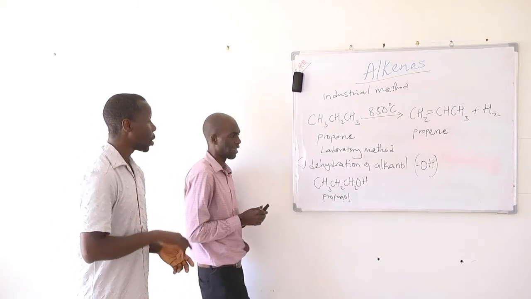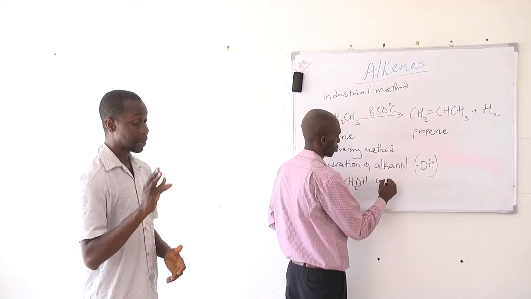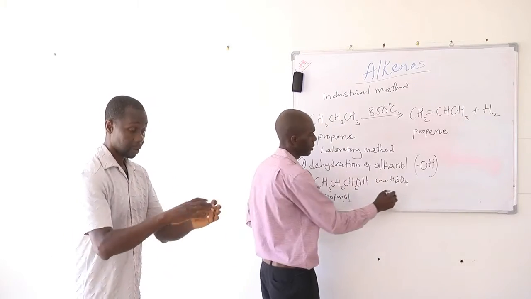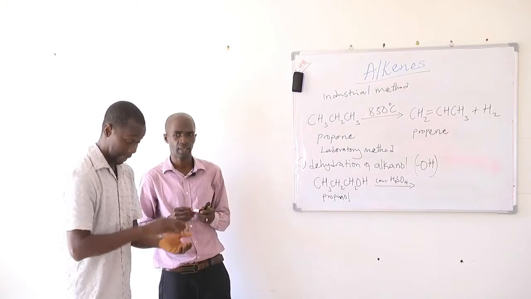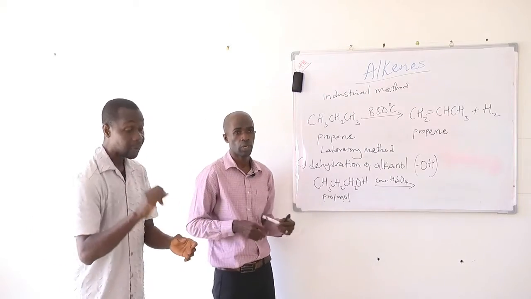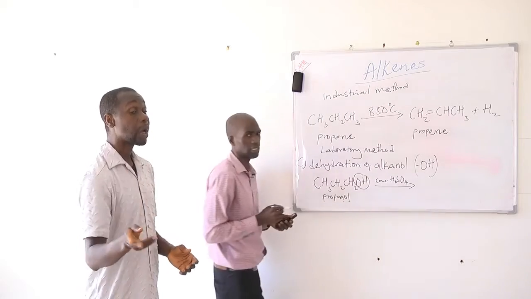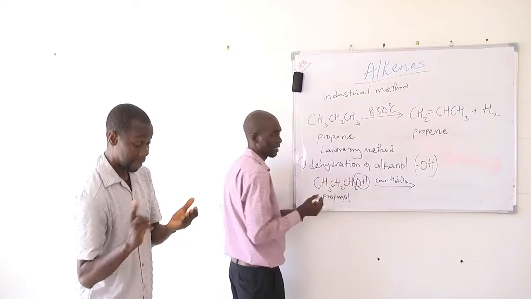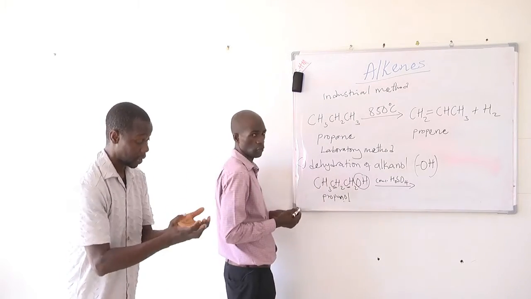Propanol can undergo dehydration reaction when you react it with concentrated sulfuric acid, H2SO4. This compound here is a dehydrating agent, so it's going to remove a water molecule from the alcohol. But how does it do that? It removes the OH from the carbon that bears the functional group, and then a hydrogen from the adjacent carbon. So here, this is the adjacent carbon to the carbon that bears the functional group.